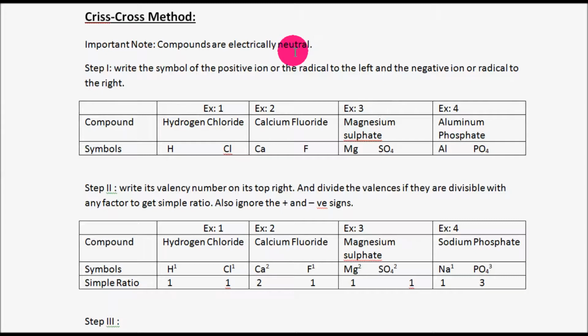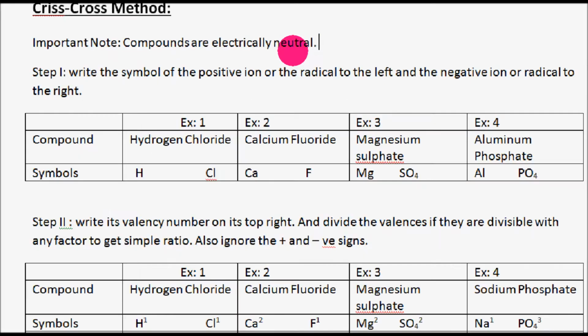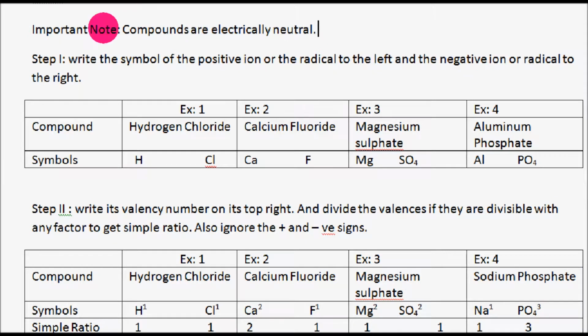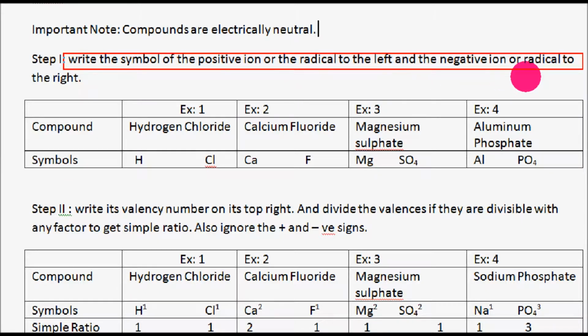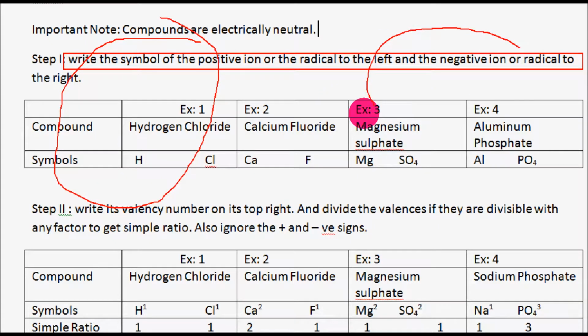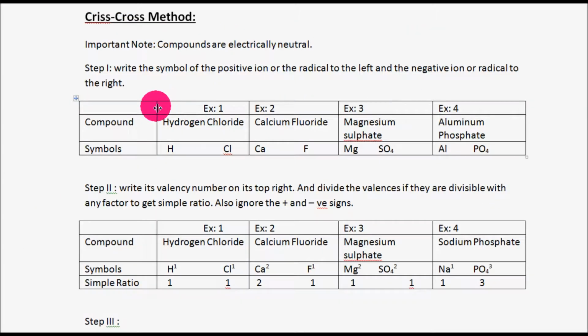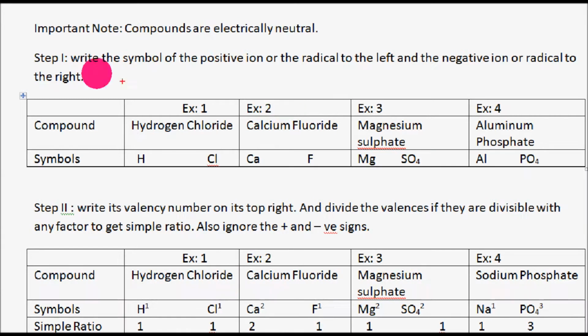The first step in the crisscross method is this one. You have to write the symbol of the positive ion or radical on the left side, and this is the left side and this is the right side. Coming to step 1, you have to write the symbol of the positive ion or the radical on the left side.